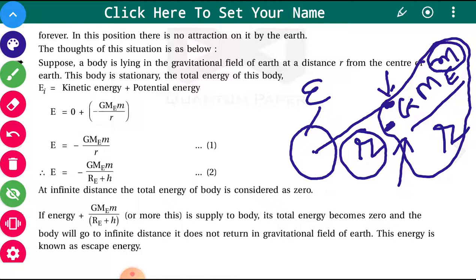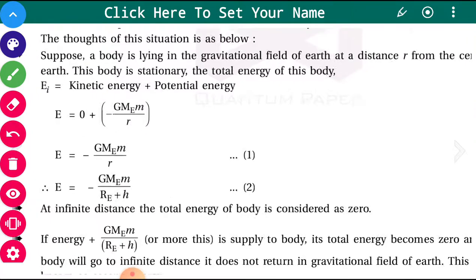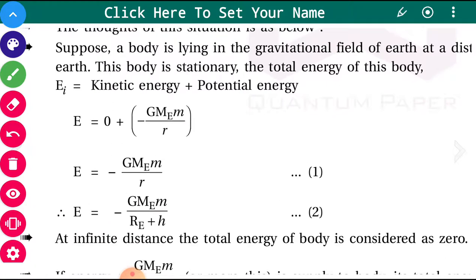So total energy is in the form of gravitational potential energy, and as you know, total energy is the sum of kinetic energy and potential energy, and here there is no kinetic energy, it is stationary.